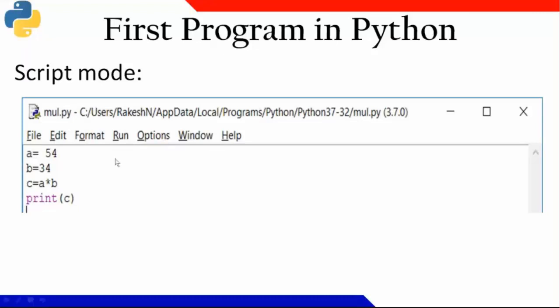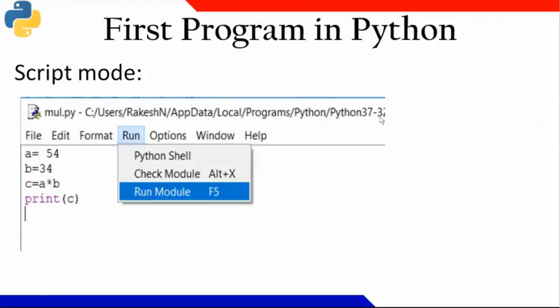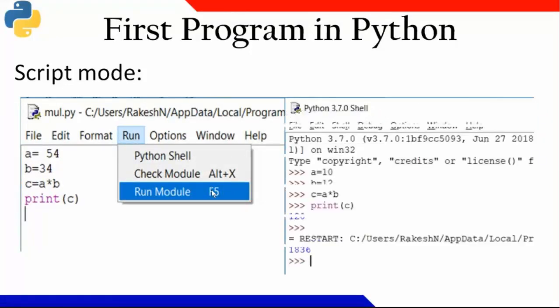Now this is the program. Let us say the first program I have saved as mul.py. My first program I have written as multiplication, so I have saved it as mul.py. You can see that for whatever program you have written, the total path is shown with the file name and extension, and the version also. Now if I go to Run or press F5, it will show me the output.